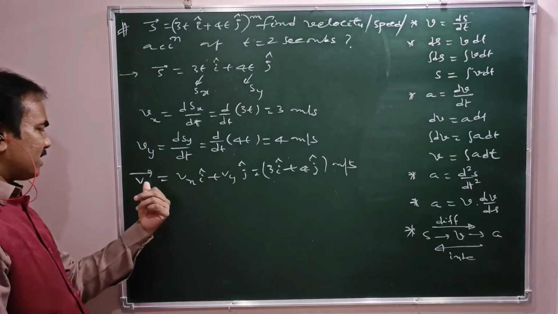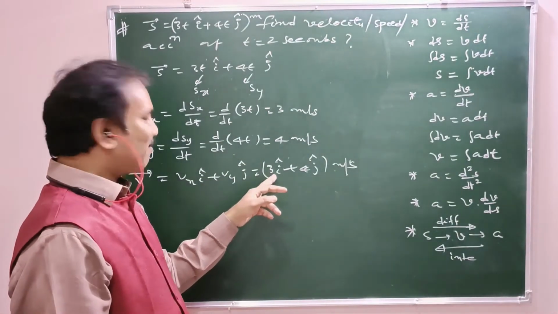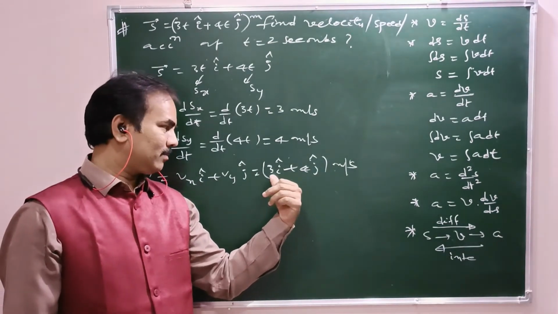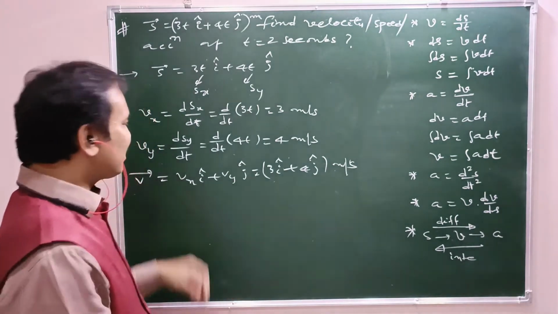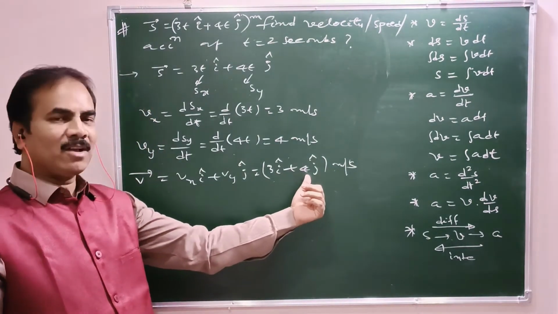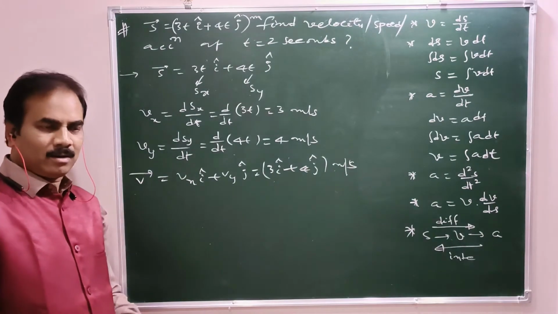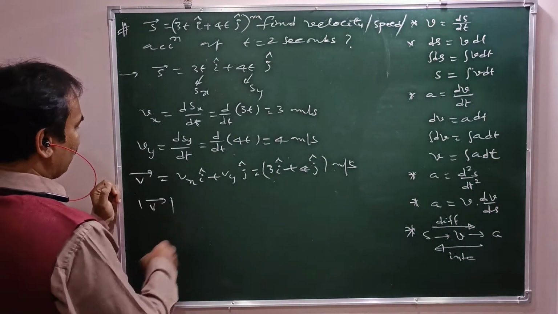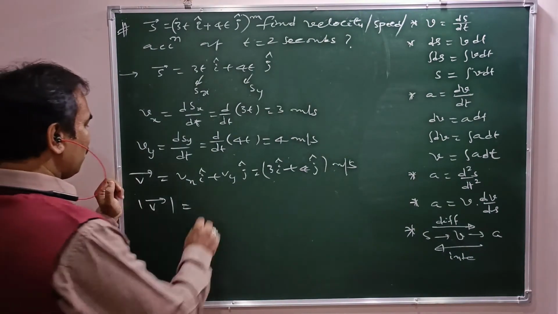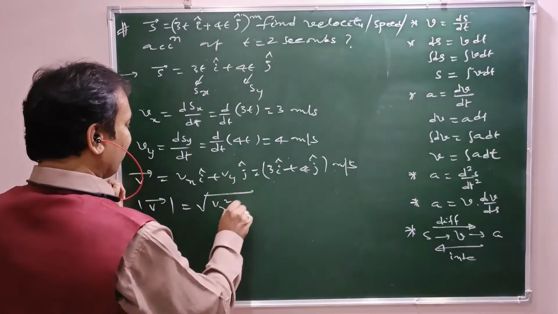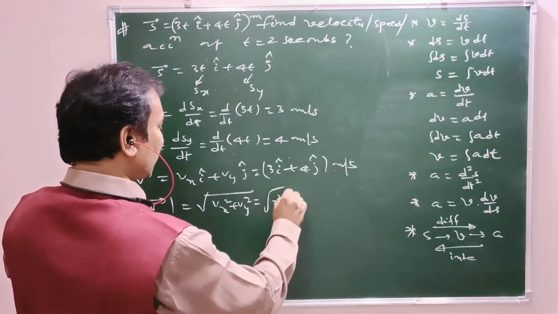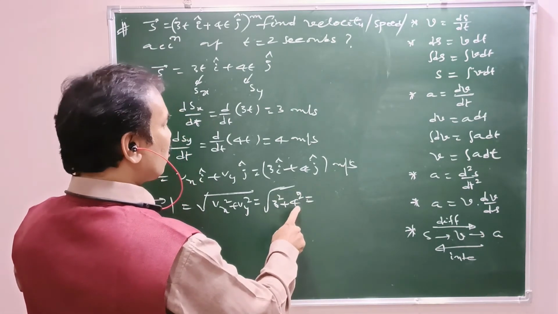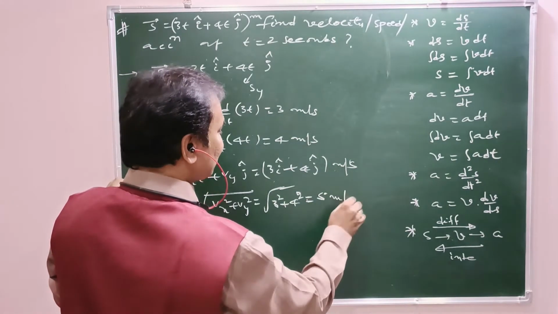Now see, in this expression, we came to know that velocity is independent of time. There is no time involved in this expression. It means velocity is constant. Both the x component as well as the y component of velocity are constant, not changing with respect to time. Therefore, mod v bar means root over vx square plus vy square. That is root over 3 square plus 4 square, that is root 9 plus 16, which is root 25, which means 5 meter per second.